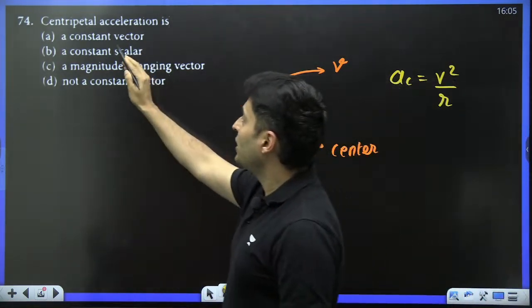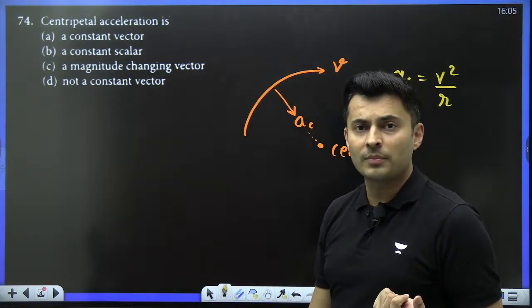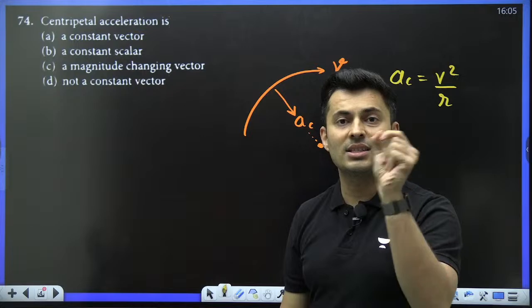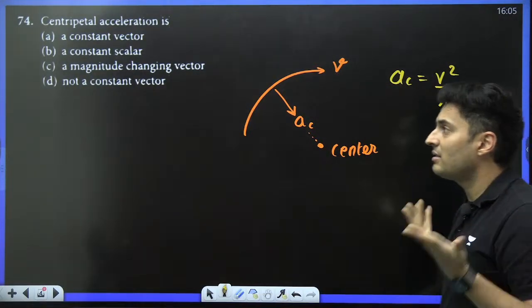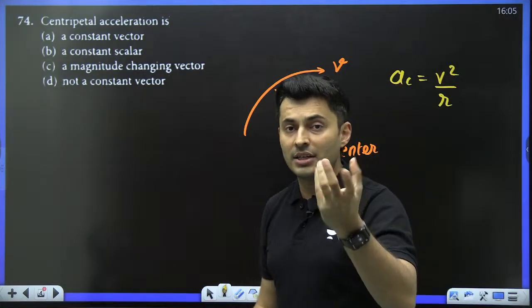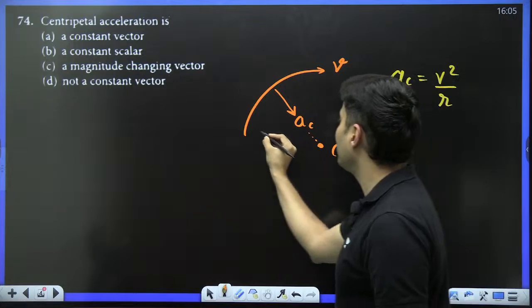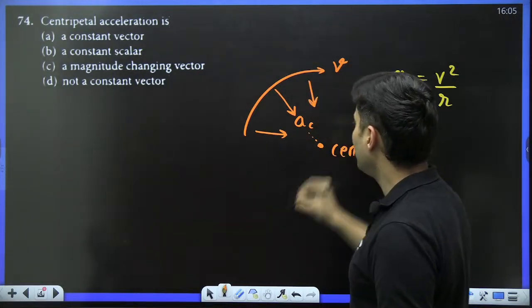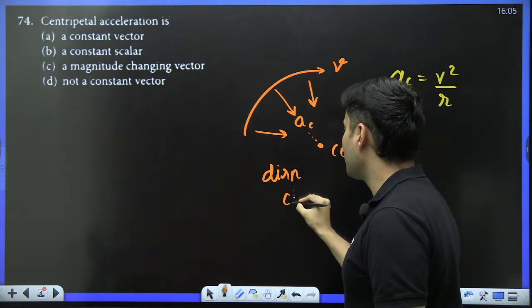No, it is not mentioned whether it is uniform circular motion or non-uniform circular motion. In non-uniform circular motion, speed changes. If speed changes, v square by r will change, a_c will change, so magnitude can change. Not just that, once it goes from here to here, don't you see the directions are changing? So direction also changes.